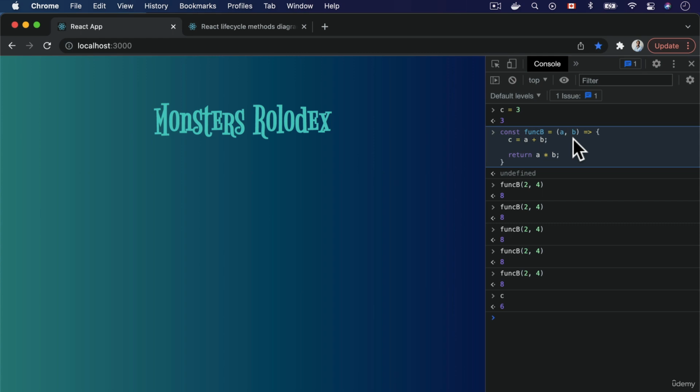Now, when it comes to pure and impure functions, is one superior over the other? This is a highly contentious topic. Technically speaking, many JavaScript developers prefer writing code in a functional way because it's very predictable. You can look at a function, looking at its arguments, and understand what its output is going to be. This gives you a contract that is very secure. You can trust that this function is going to return what you expect it to return because it does not rely on something outside of the arguments being passed in.